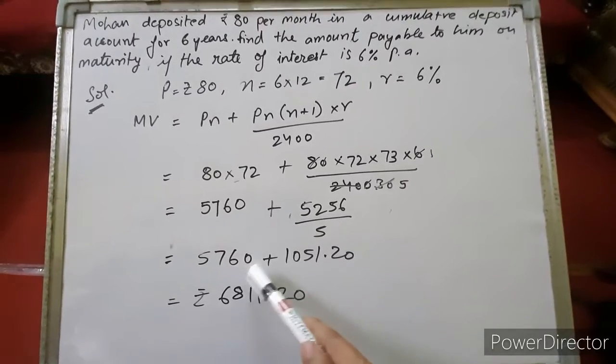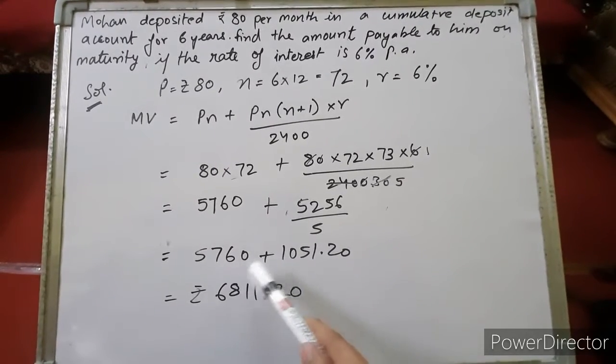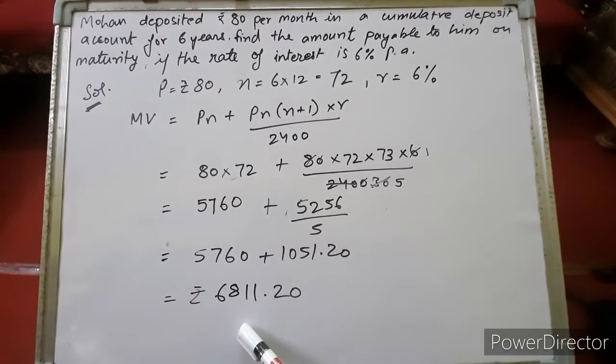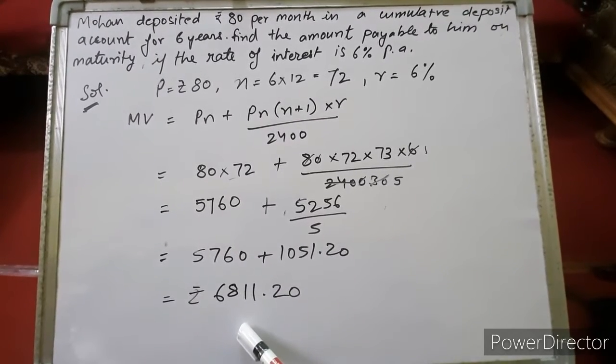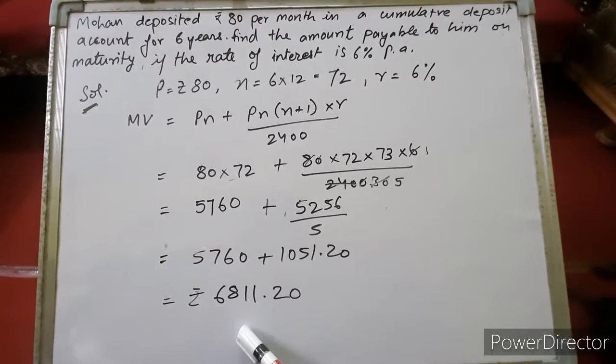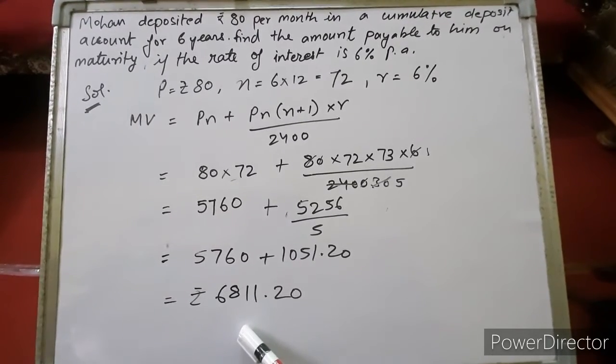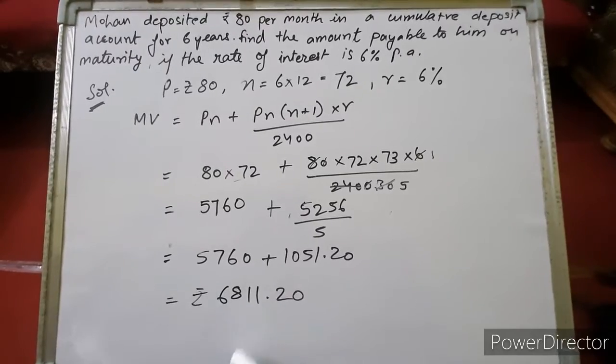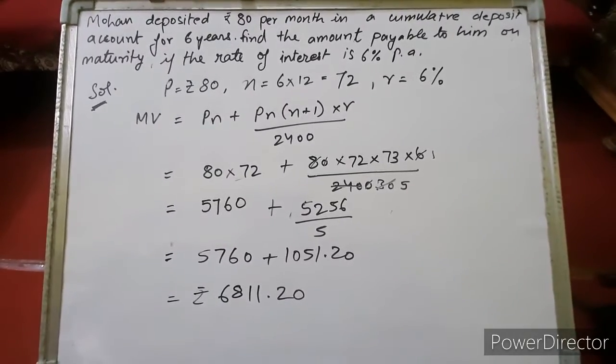Right, children? When we add these two terms, the amount deposited and the interest secured, we'll get 6,811.20 rupees, which is the maturity amount which will be received by Mohan after 6 years. Right, children? Note down, please.